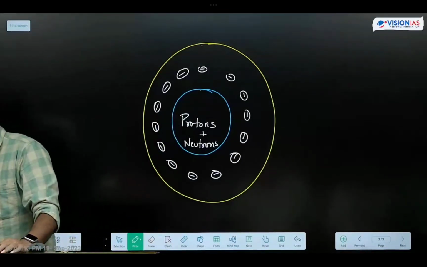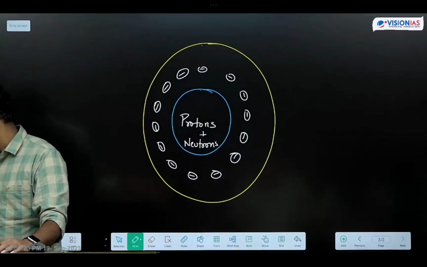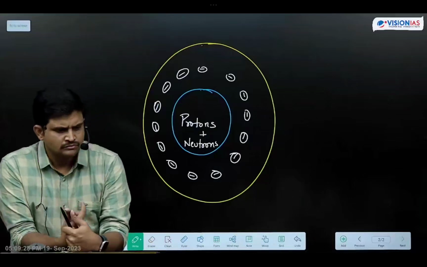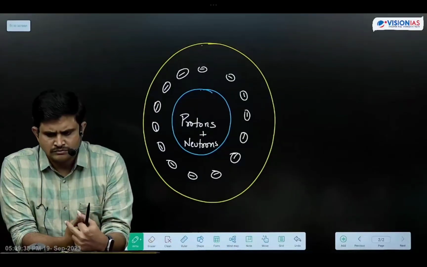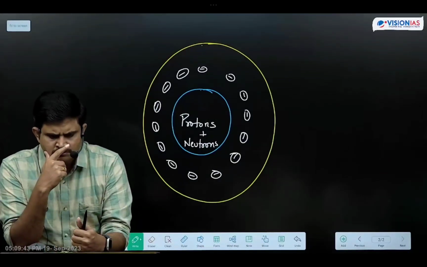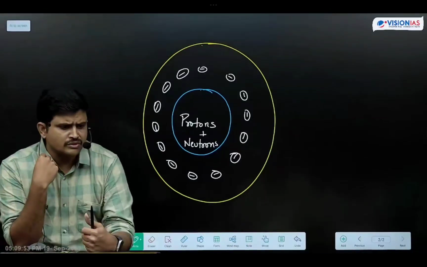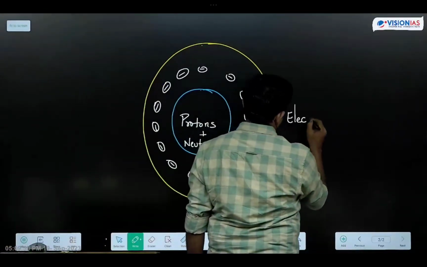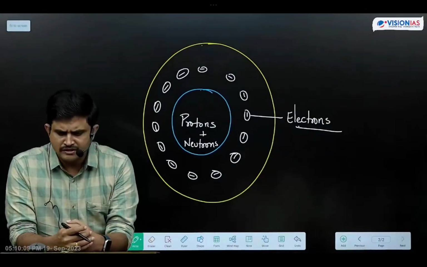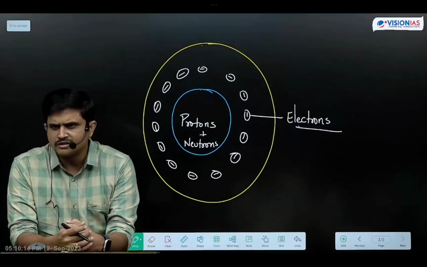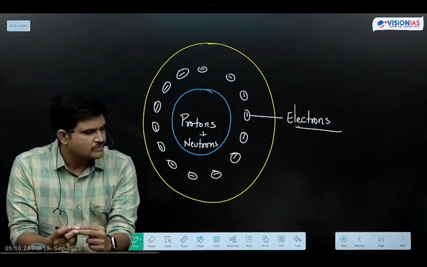Atom. Atom is a basic structure made up of electrons, protons, and neutrons. Protons and neutrons are present inside the nucleus, whereas electrons revolve around the nucleus at higher speeds.